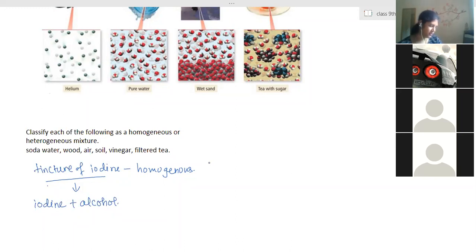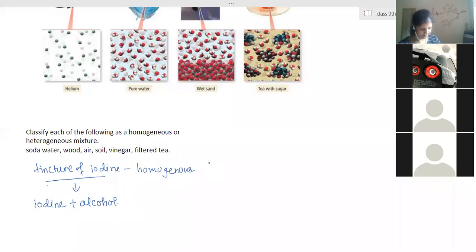Okay, let me find other examples. Ma'am, I have a doubt. Soil contains minerals as well, so how can it be heterogeneous? It is, but all the components cannot be seen. We can't see the minerals, but under a microscope we can see them.